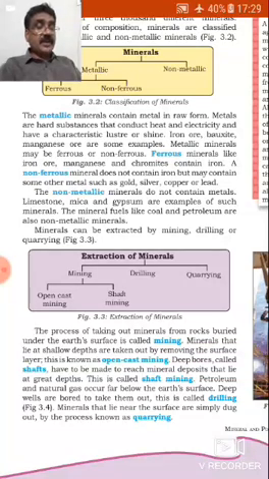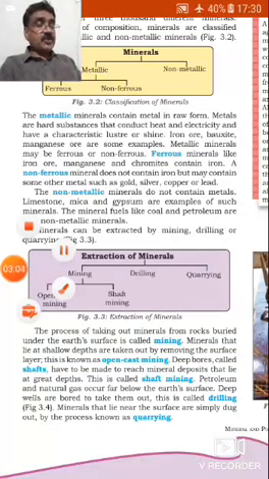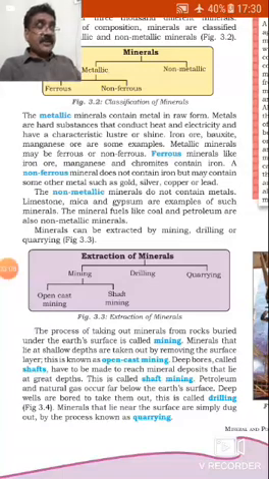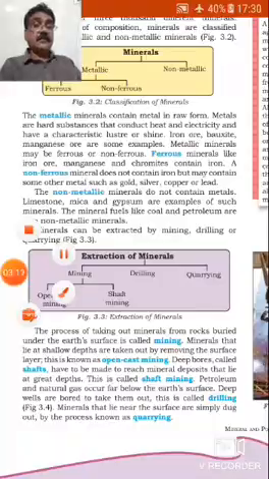Petroleum and natural gas occur far below the earth's surface. Deep wells are bored to take them out. This is called drilling. Minerals that lie near the surface are simply dug out by the process known as quarrying. Mining is the economic activity of extracting valuable minerals from the earth.